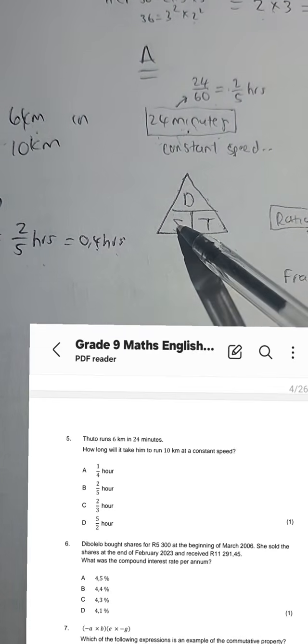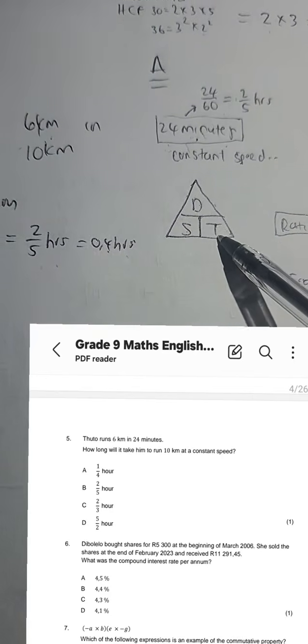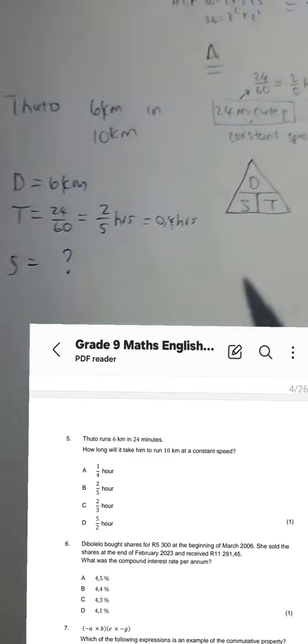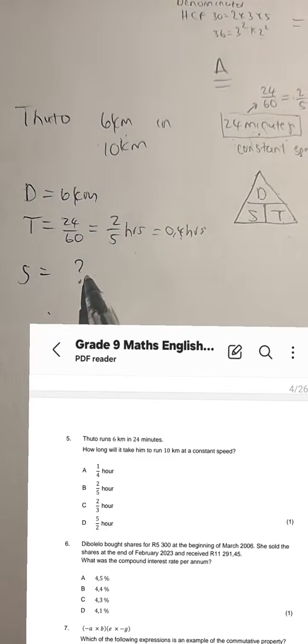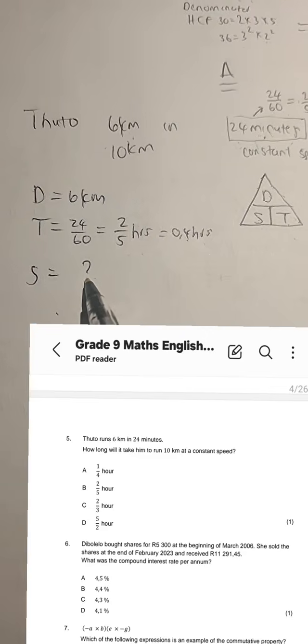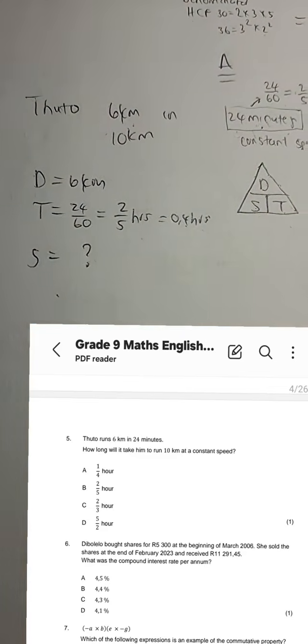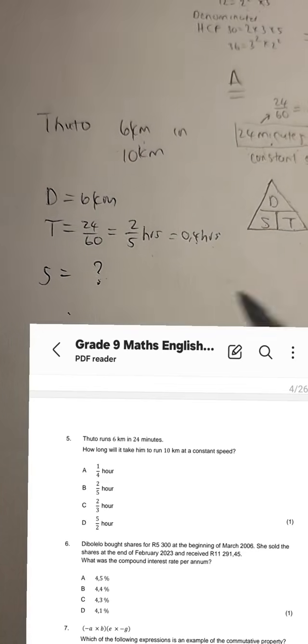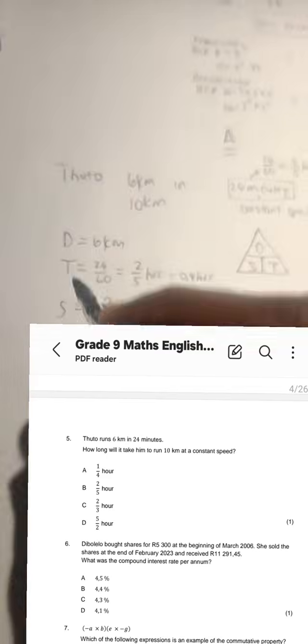If we want to calculate speed, we say distance over time. When we want to calculate time, we say distance over speed. So what do we want here? We want speed.